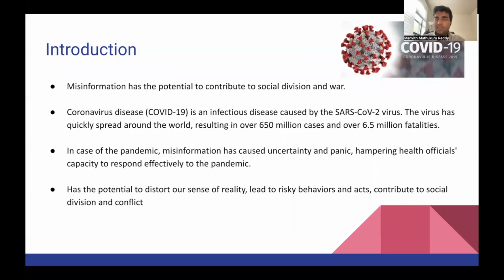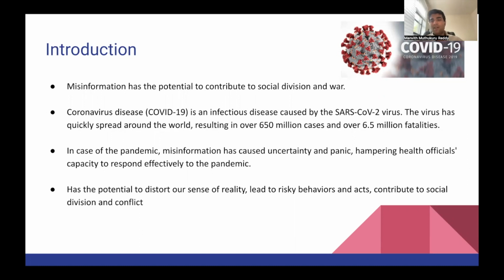We're trying to tackle misinformation, and misinformation has the potential to basically create social division. COVID-19 is an infectious disease that we all know about. It has caused over 650 million cases and 6.5 million fatalities. Especially during the COVID-19 pandemic, a lot of the world moved online. During this period, misinformation spread a lot, and it caused a lot of uncertainty and panic regarding a lot of topics like vaccines, etc.